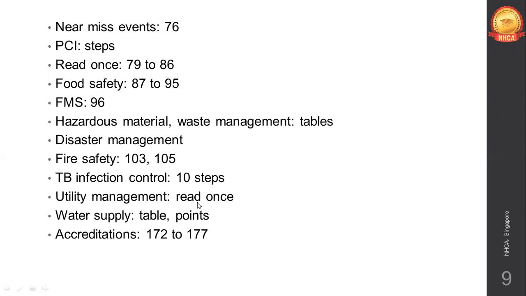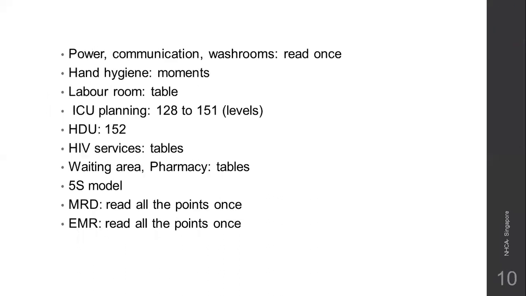Then coming to accreditations, it's on page number 172 to 177. The abbreviation of all the accreditations, the major functions of these accreditations. That is important. Power, communication, washrooms, just read once. Just go through it once.